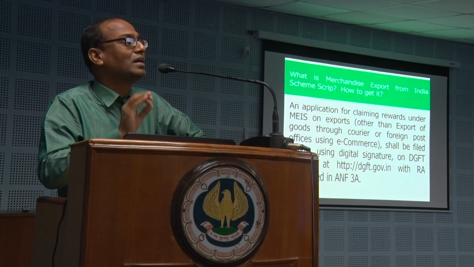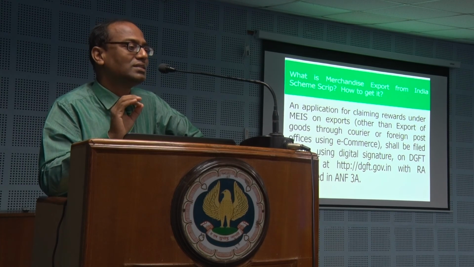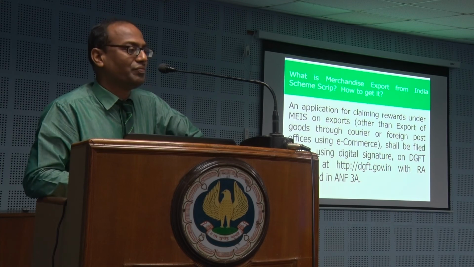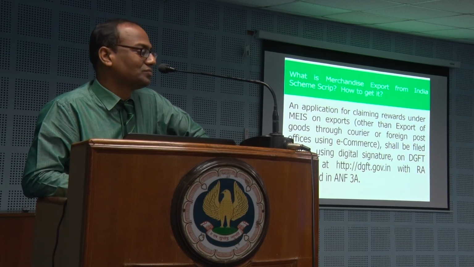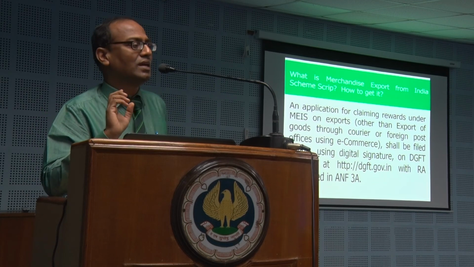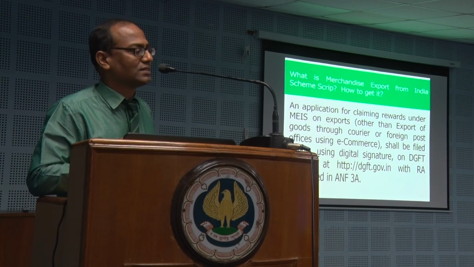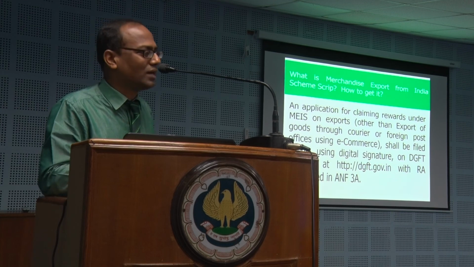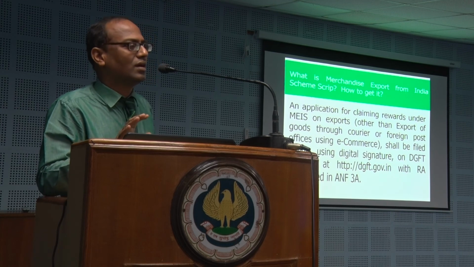Government of India is giving a credit note whose name is Duty Credit Slip, DCS. First, the duty credit slip relating to goods, MEIS. A long history is there, we don't have time to go into the details actually.